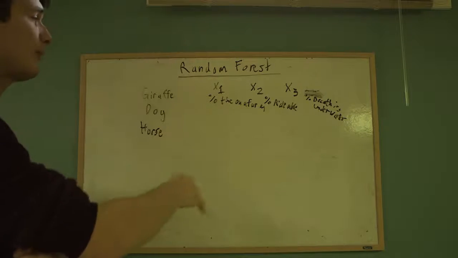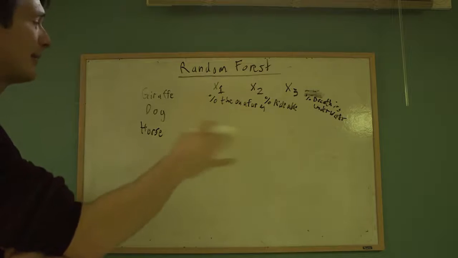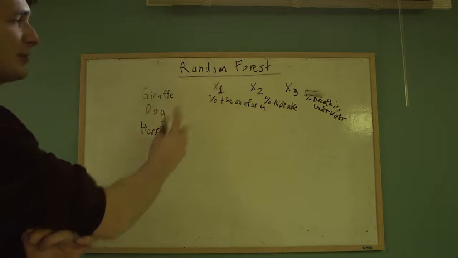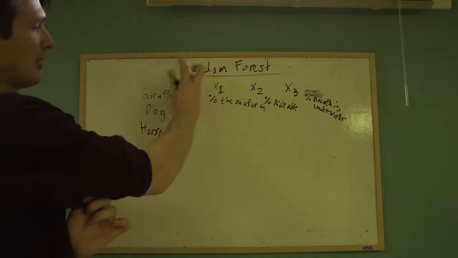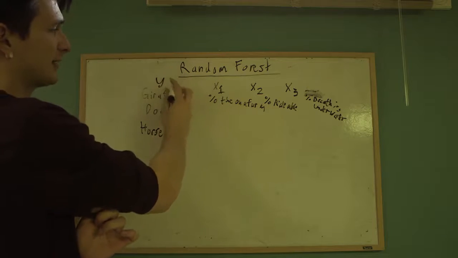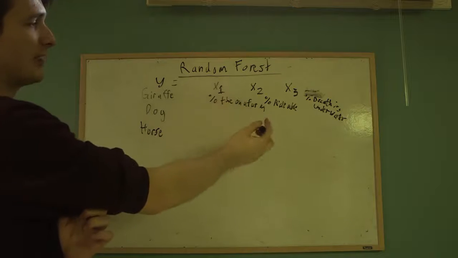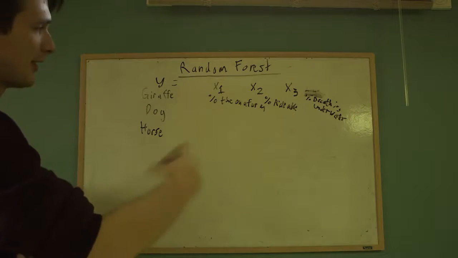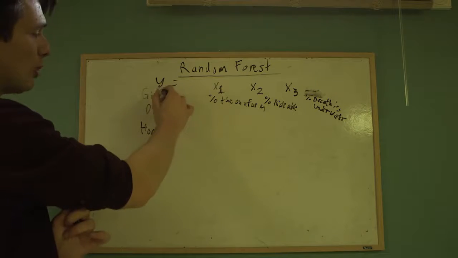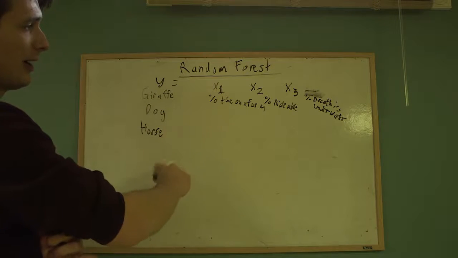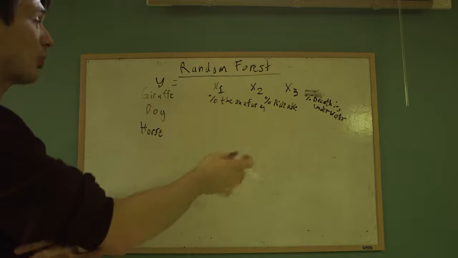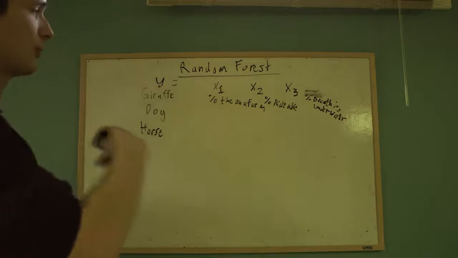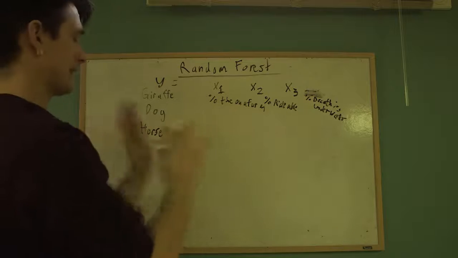When you're constructing a random forest, let's say you don't know much about animals, but you have some information on giraffes, dogs and horses. This is your y variable, and then you have percentage on a farm, percentage rideable, and breathing underwater. Just like in other cases, for some of them you know what the animals are, and for some you don't, and you want to figure out which ones. For the ones that you don't, which animal are they? So that's the whole training and test data.